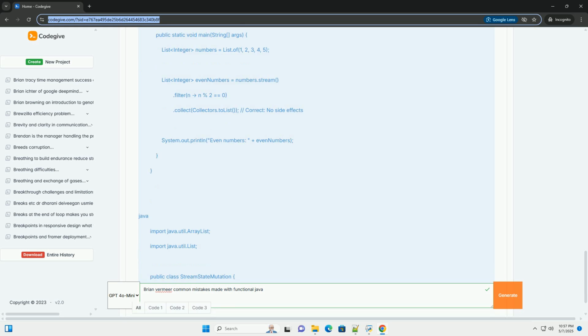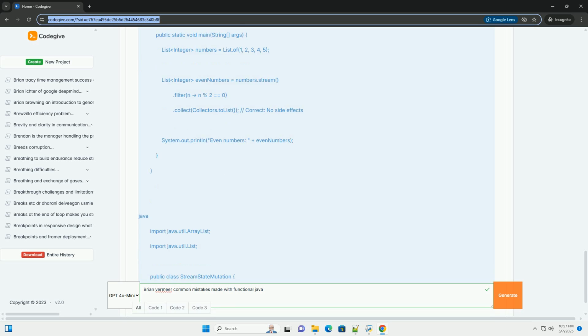Description: similar to the forEach issue, mutating state, especially shared state, within a stream pipeline is a recipe for disaster. This can lead to race conditions, unpredictable results, and difficult-to-debug code, especially in parallel streams. Brian Vermeer often cautions against any form of state modification inside stream operations.